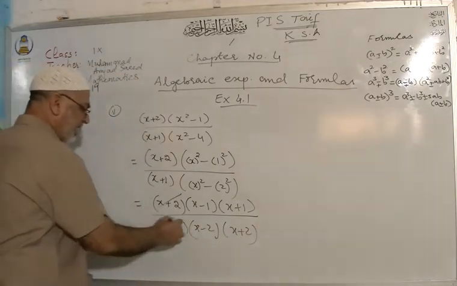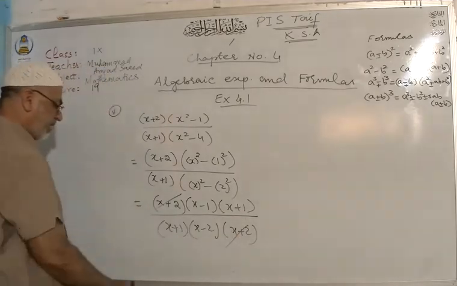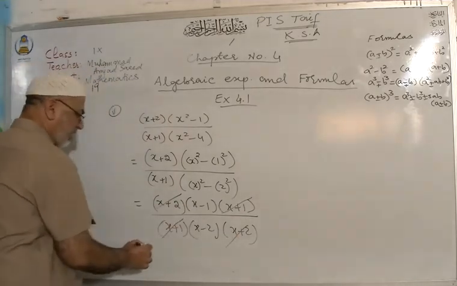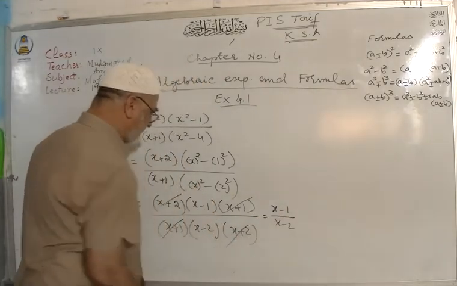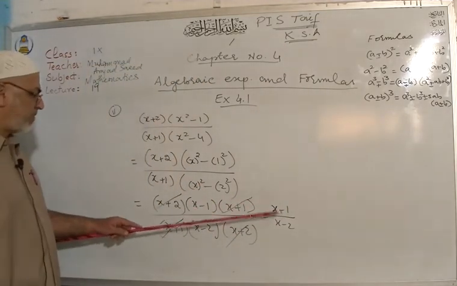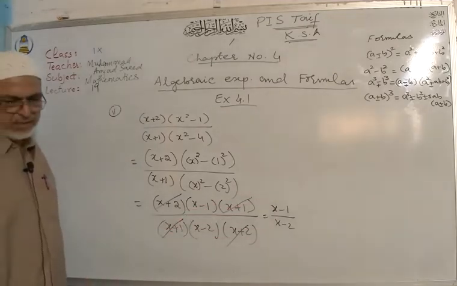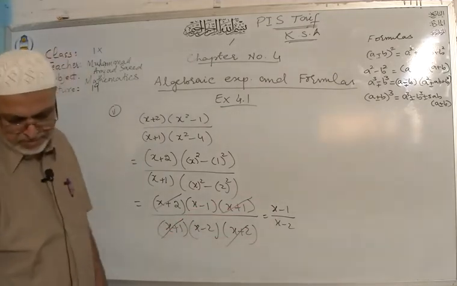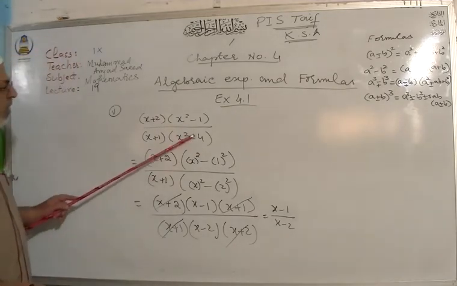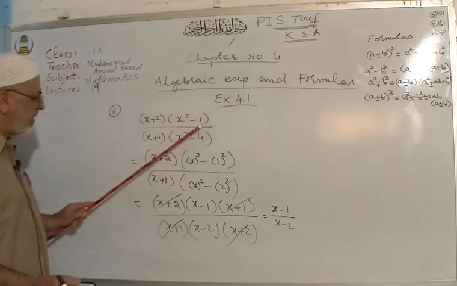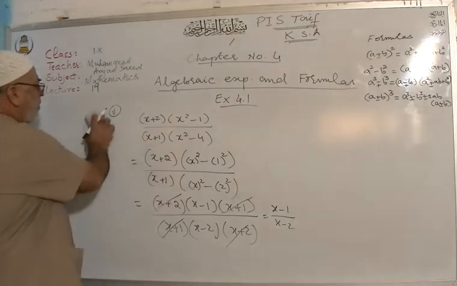Here you can cancel x plus 2 and x plus 2, and x plus 1 and x plus 1. And you are left with x minus 1 over x minus 2. This is the lowest form of this fraction. So this is your required answer. I hope that you understood this formula, how to use this formula. And then it will be very easy to simplify.